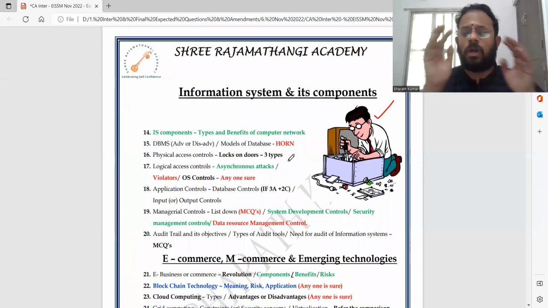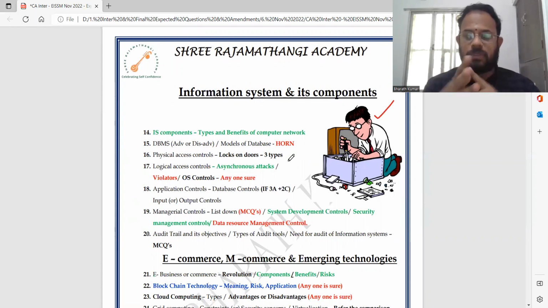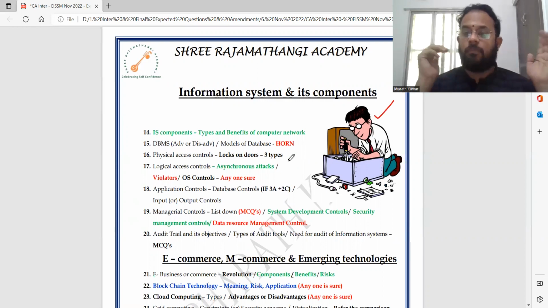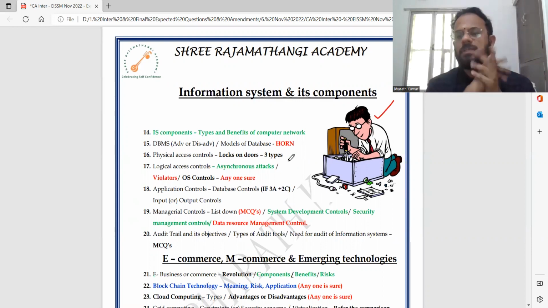Now, IS components, what are the types of IS components? They'll ask you hardware, software, network, database, and user. What are the benefits of computer network? Very exclusively, they'll ask. From the old syllabus to the new syllabus, if you have converted, many telecommunication network topics have been removed. Only 2-3 questions they have kept in your study material. So mark it very important and study.